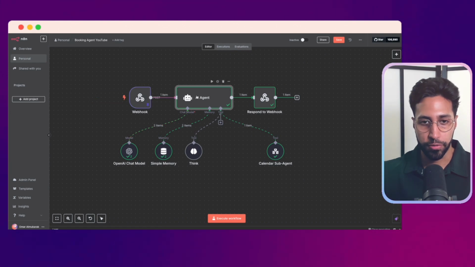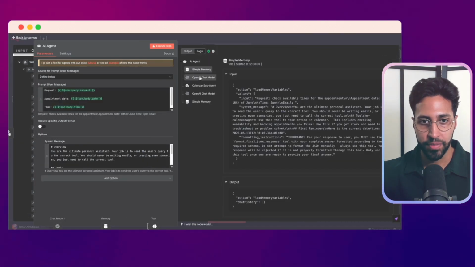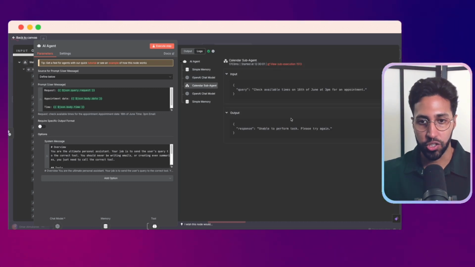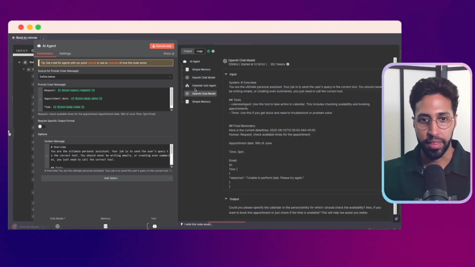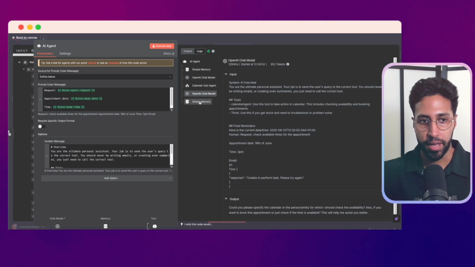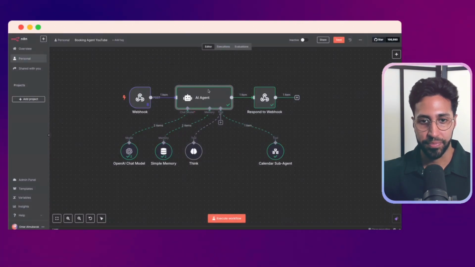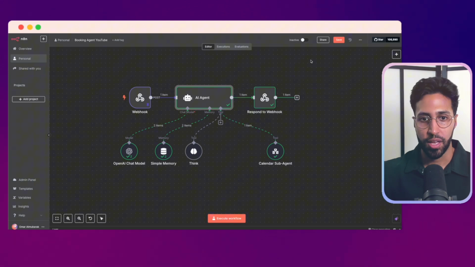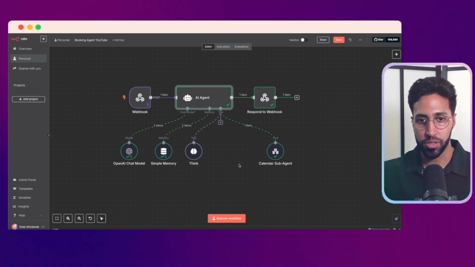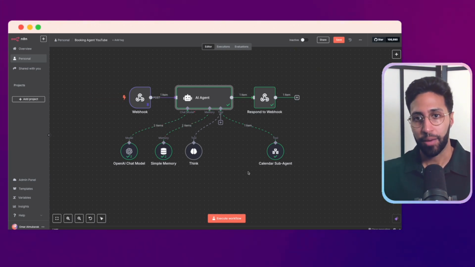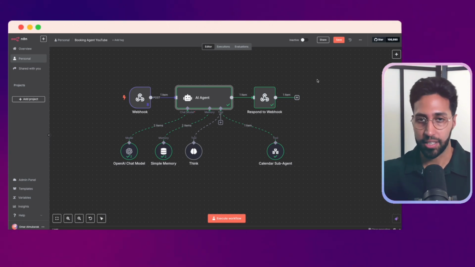And then this has just gone through. If we look at the logs and what it's done, first it stored it in the memory. It's checked with the sub agent if this time works. And then it's gone through and it's been able to tell us the right time. So this is our n8n agent, and it shows the process it goes through. And when we have that live, it's just able to do that continuously. It's just Elevenlabs hitting it.